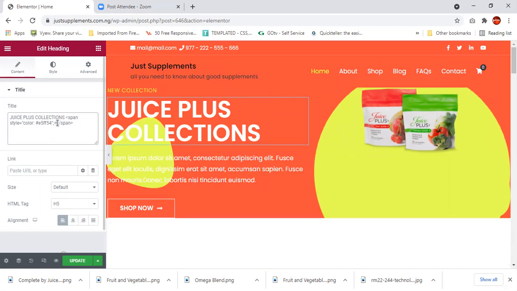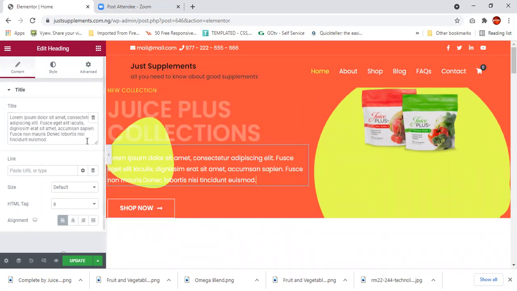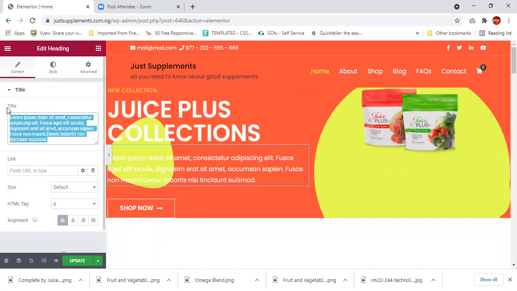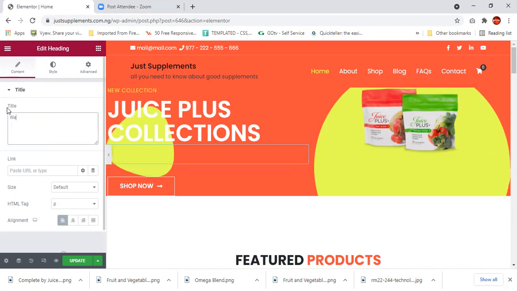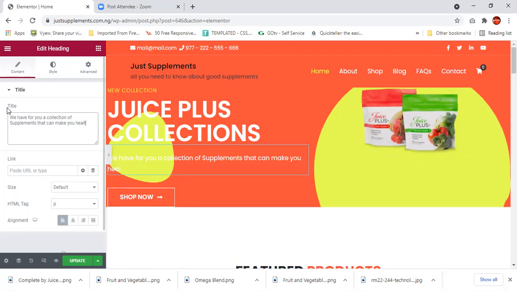Then just come over here as well. Just edit it. That is the sub-heading. We have for you a collection of supplements that can make you healthier.